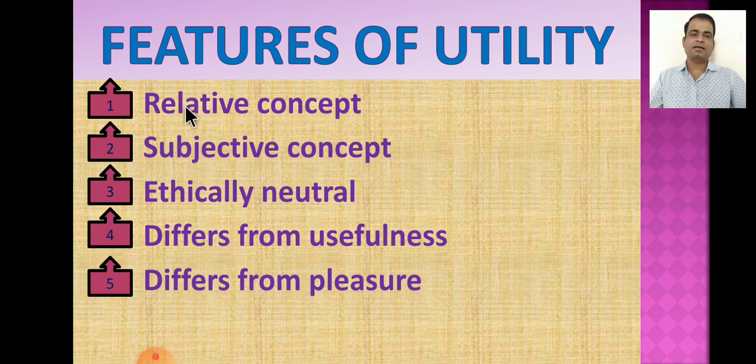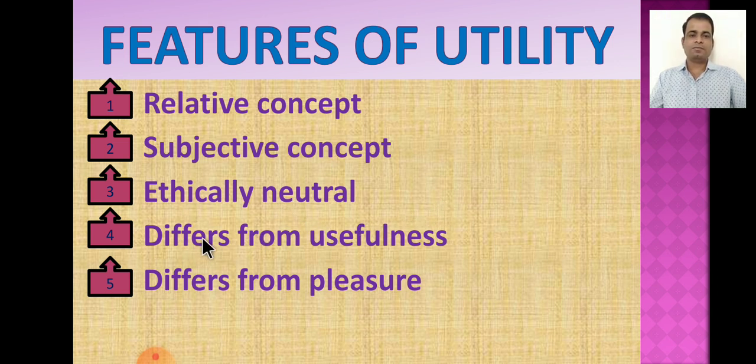So here, students, we have seen five features of utility. First, it is a relative concept. It means it is always related to time and place. It varies with change in time and place of utilization. Then utility is a subjective concept. It means it changes from person to person due to his likes and psychological attitudes and behavior. Then it is an ethically neutral concept. Moral consideration does not take place in the concept of utility.